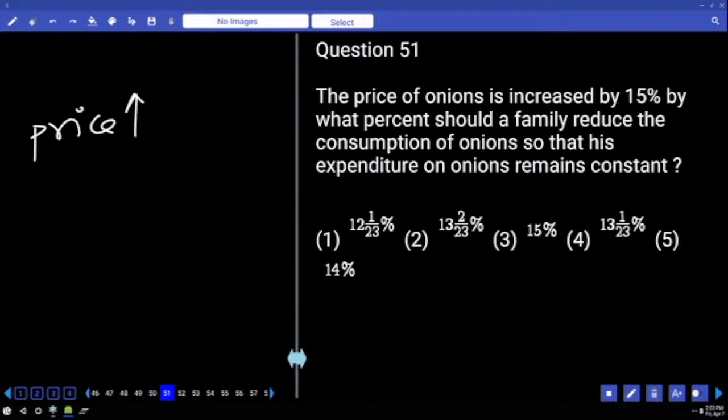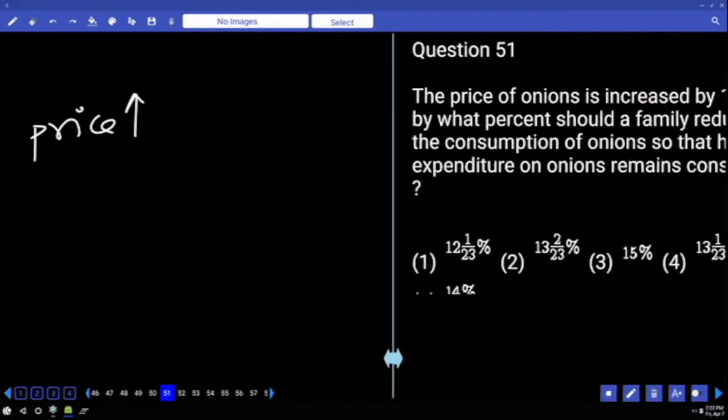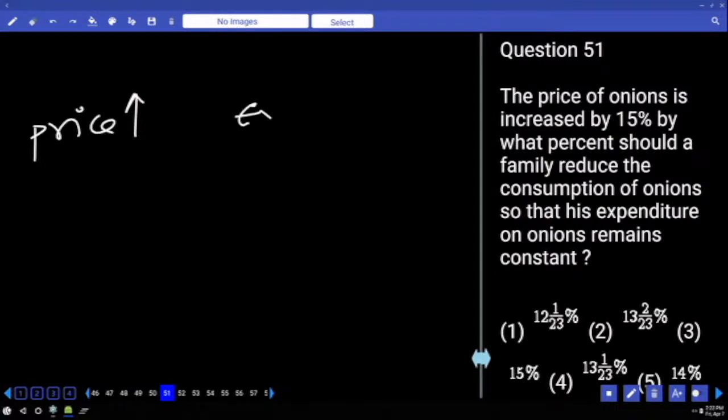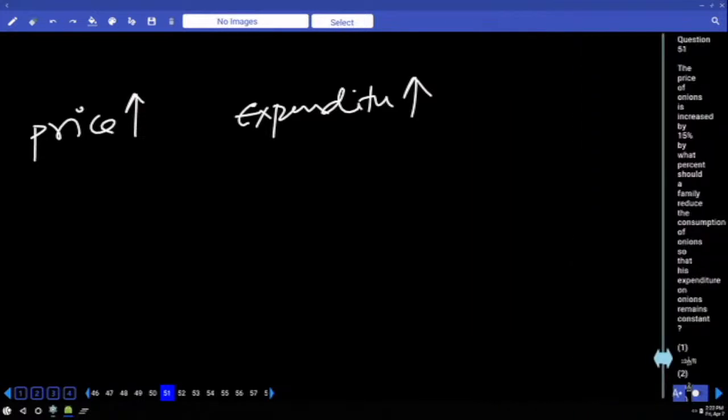If price increases and you consume the same quantity, what will happen to expenditure? Expenditure will definitely increase. If you want to maintain this constant, your consumption should decrease. So price and consumption are inversely proportional to each other.